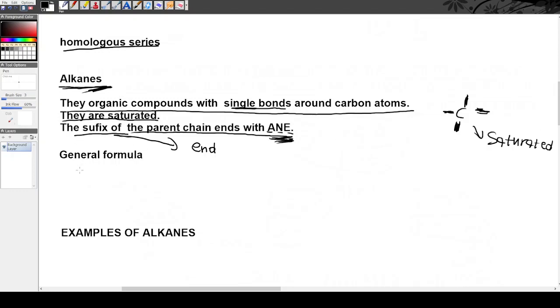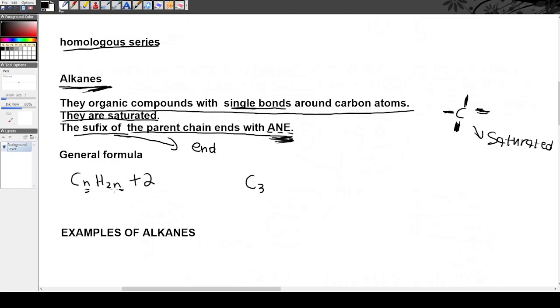All alkanes have the general formula CnH2n+2. What does this mean? It means if there are 3 carbon atoms, there will be 2 times 3 plus 2 hydrogen atoms in the compound.